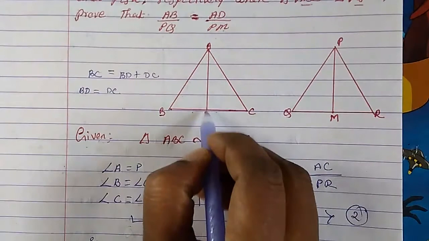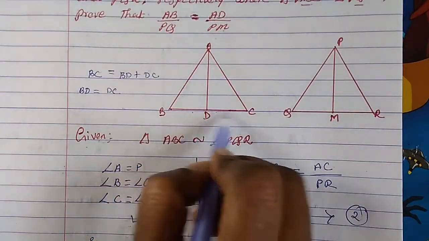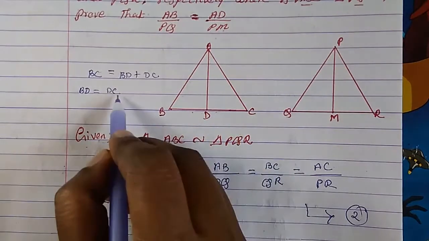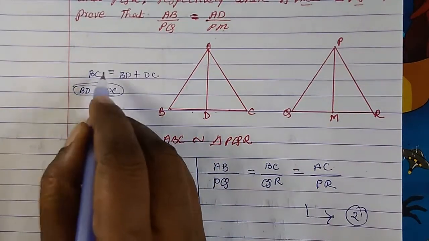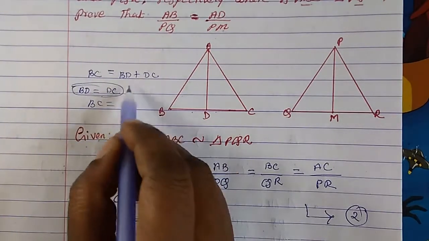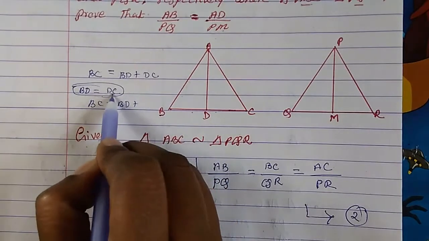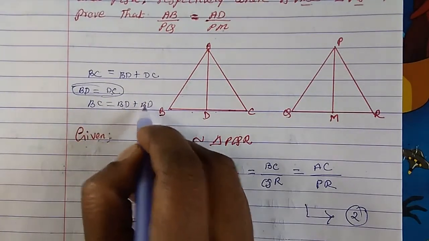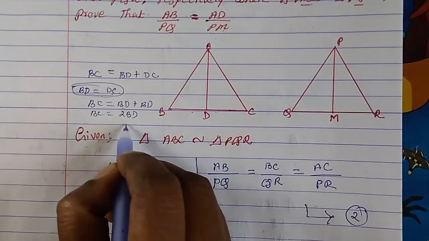So BC can be written as BD plus, instead of DC, we can write BD because it is the same. So BC can be 2 times BD.